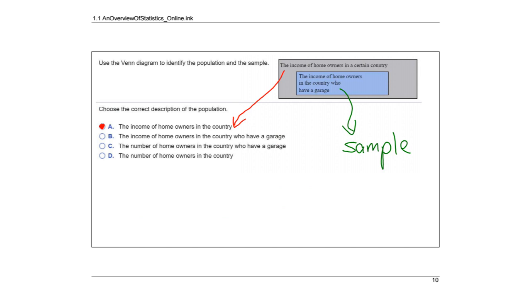Okay, so here's a Venn diagram. It's got the income of homeowners in a certain country, and then it has the income of homeowners in the country who have a garage. The large box, the income of homeowners in a certain country, that's going to be your population. And then your subset inside, your blue rectangle that's completely inside the population, that's going to be your sample. So you're only going to talk to people who have a garage.